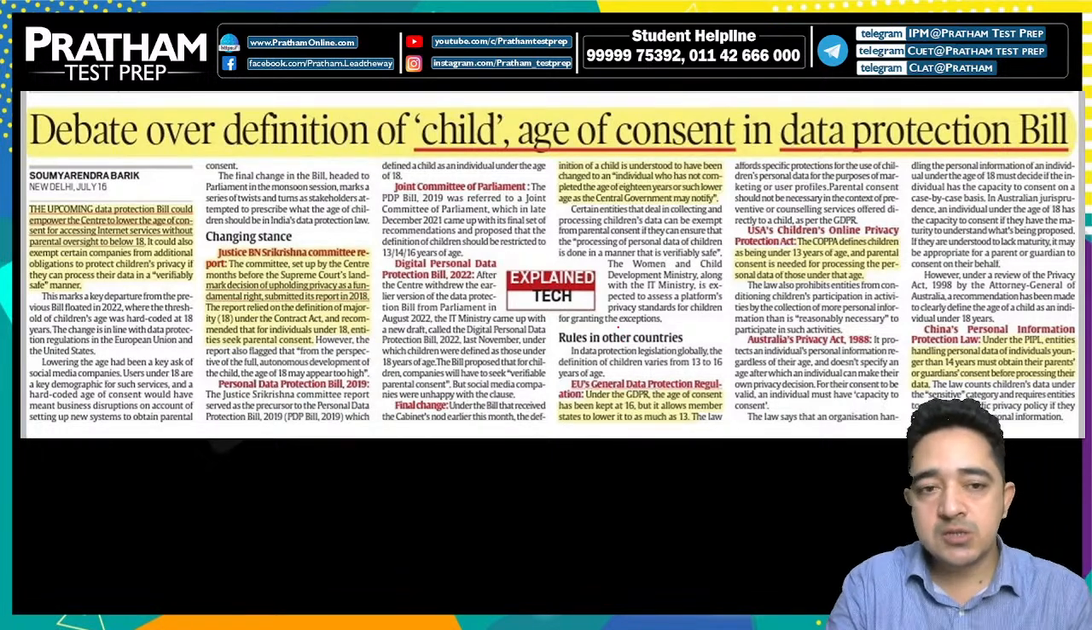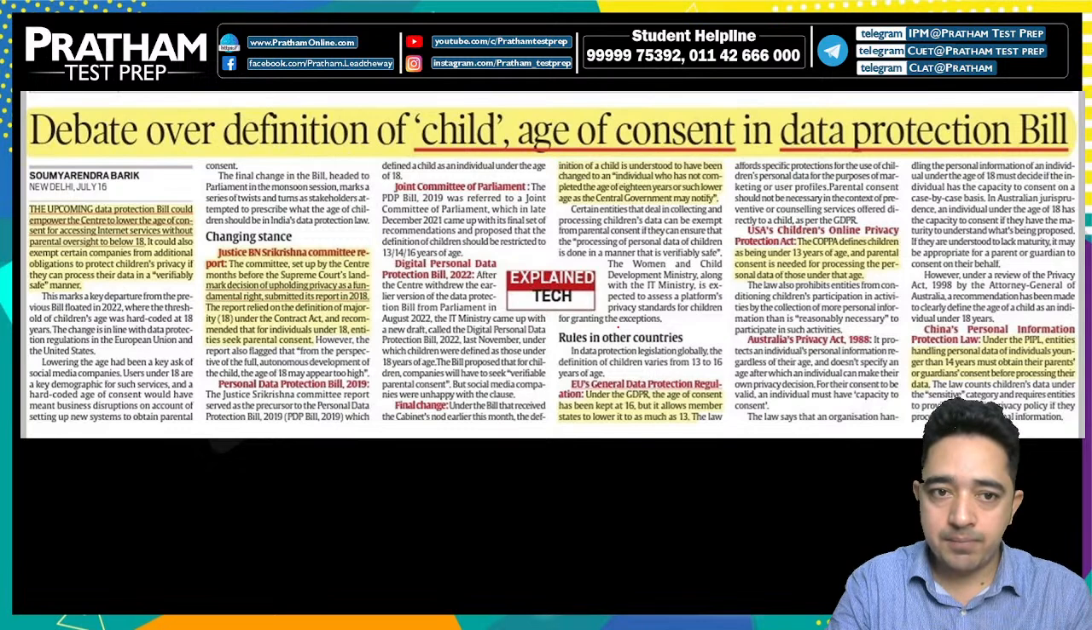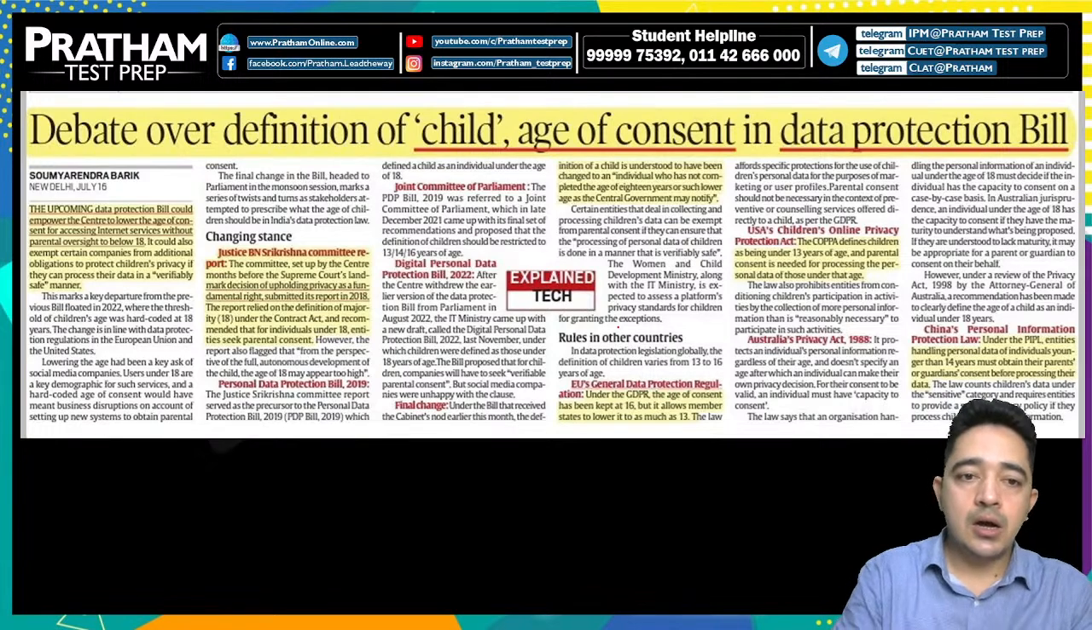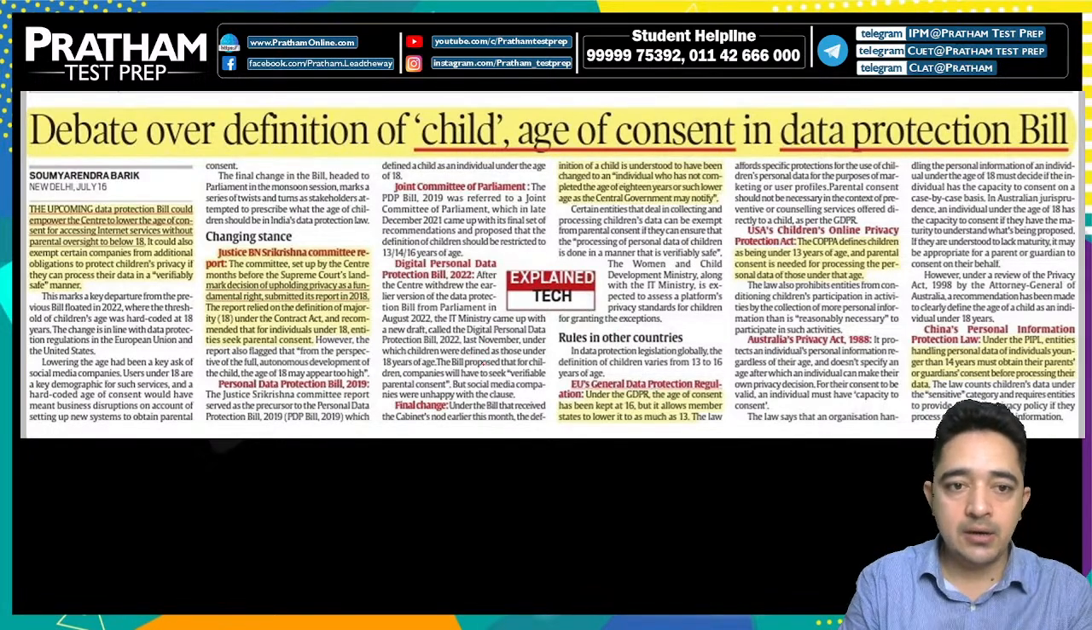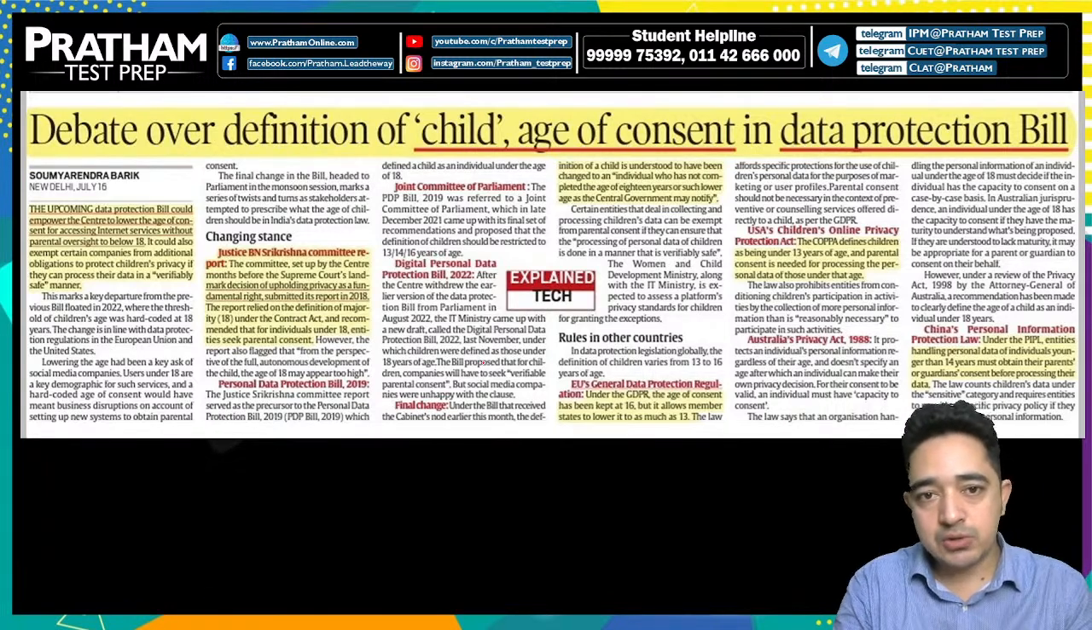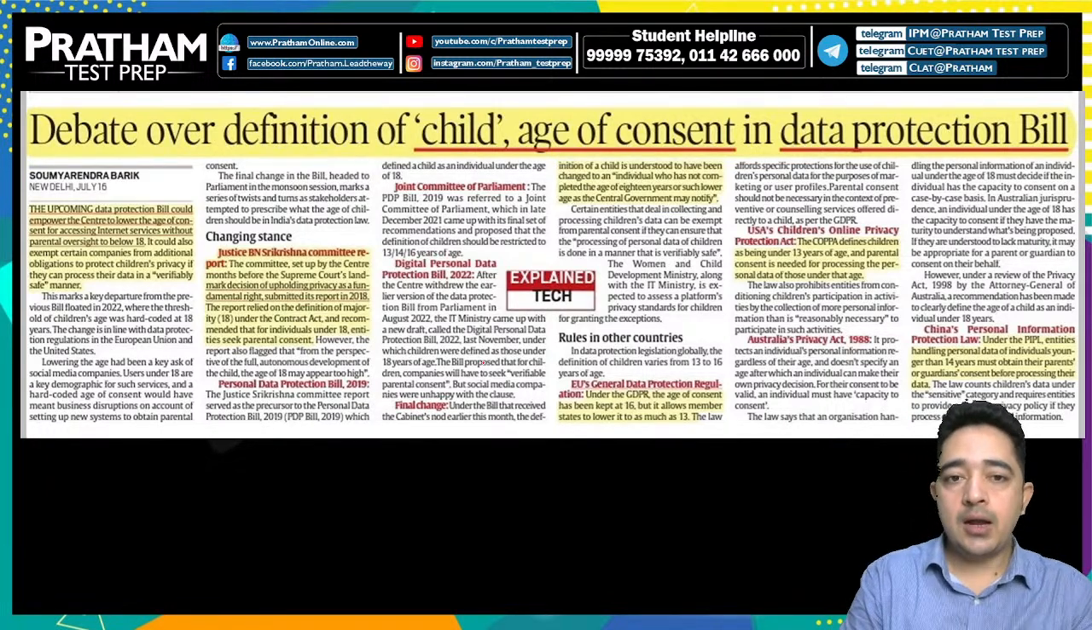And this was recommended by the Justice BN Srikrishna Committee, a month before the Supreme Court's landmark decision upholding privacy as a fundamental right, submitted in its 2018 report. And the report relied on the definition of a minor as under 18 under the Contract Act and recommended that an individual under 18 is required to seek parental consent. So the Data Protection Bill 2019 changed this, it was modified, and after that we can say